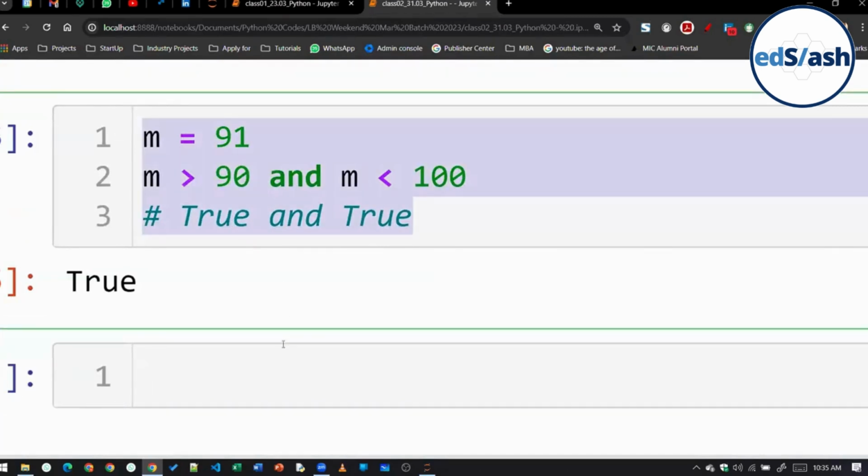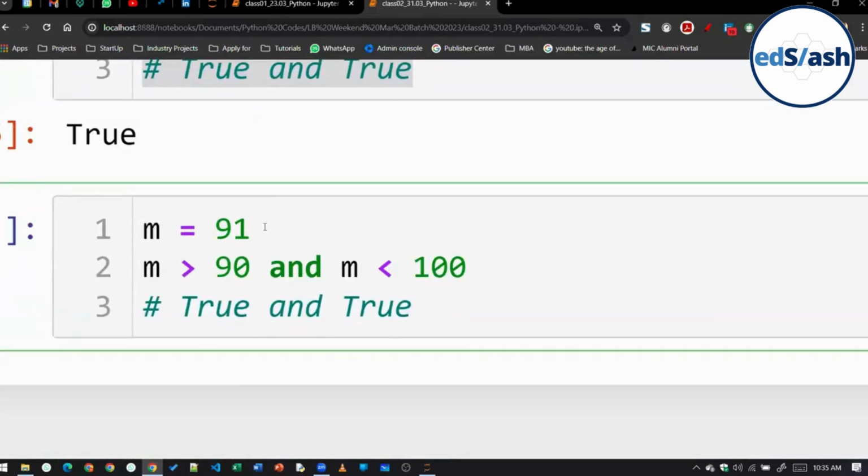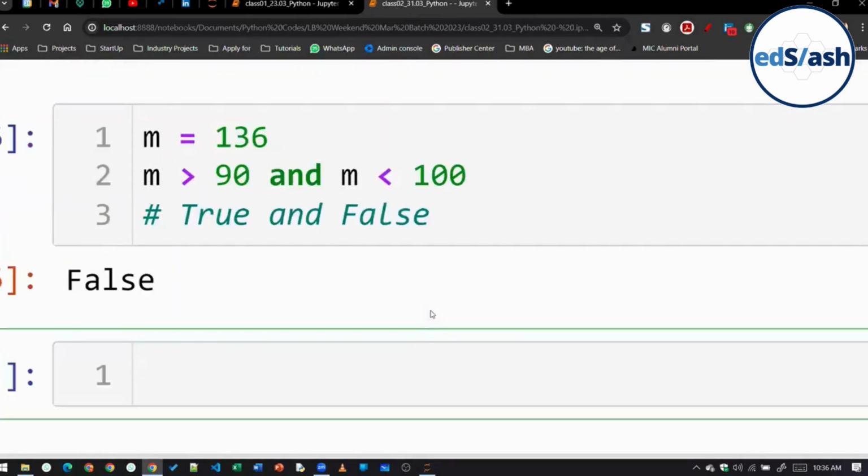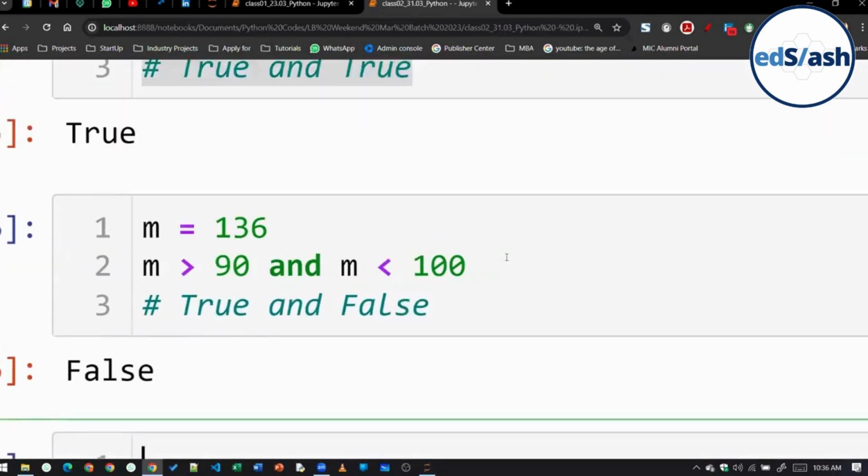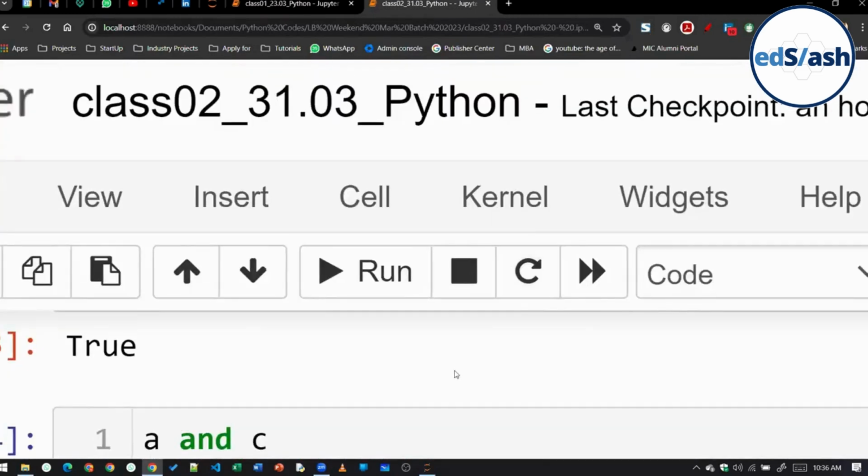But suppose if I write here 136. So here, m is greater than 90: yes, true. And m is less than 100: this will be false. So true and false will give us a false. All of you understood how the AND operator is working? Perfect.